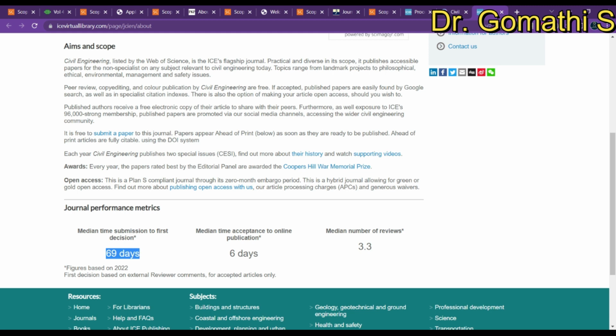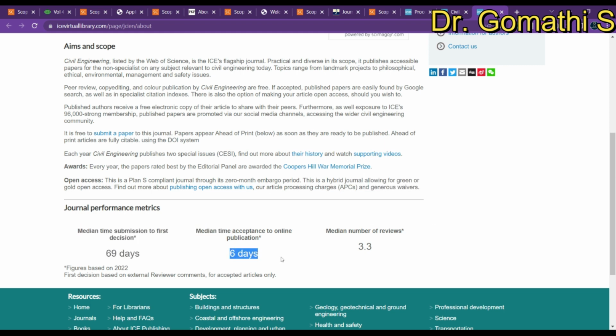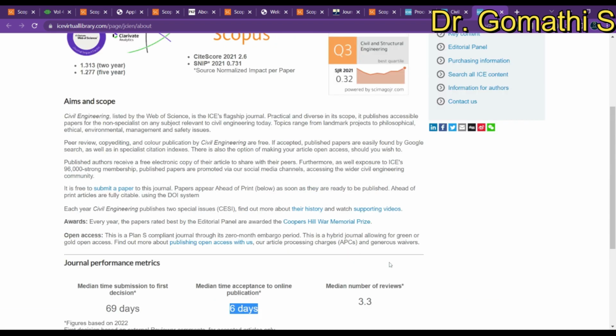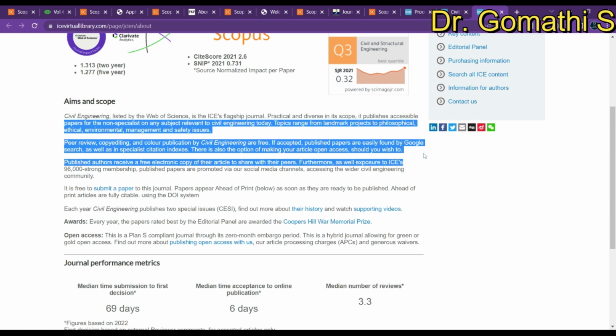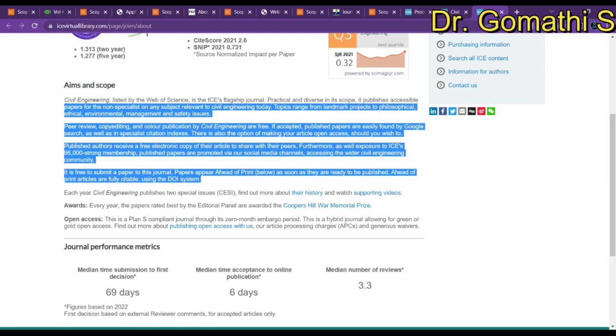And they are taking only 69 days for first submission decision, and the median acceptance for online publication is 6 days. So you will get the decision, acceptance or rejection, very fast. What is the aim and scope, you can see it is completely covering civil engineering based concepts, so you can check here for further details.